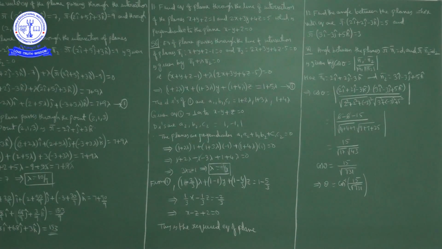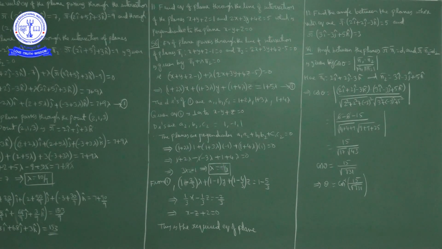Now the required plane is perpendicular to the plane x minus y plus z is equal to 0. What we know is that a family of planes passing through the intersection of two planes pi 1 and pi 2 is pi 1 plus lambda pi 2 equal to 0. Here pi 1 is x plus y plus z minus 1 equal to 0 and pi 2 is 2x plus 3y plus 4z minus 5 equal to 0.